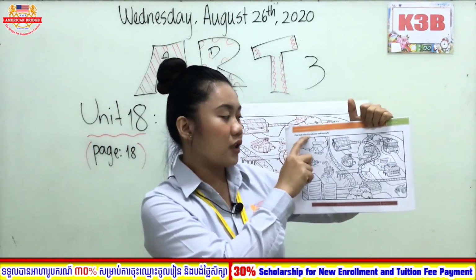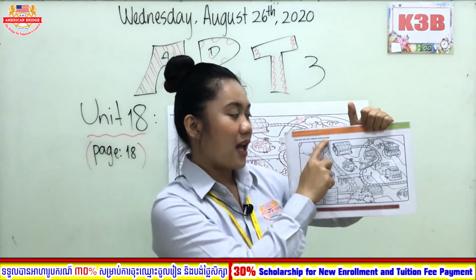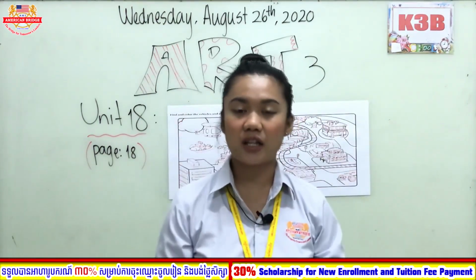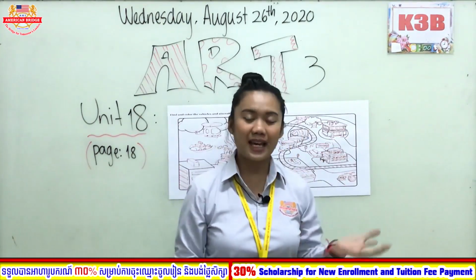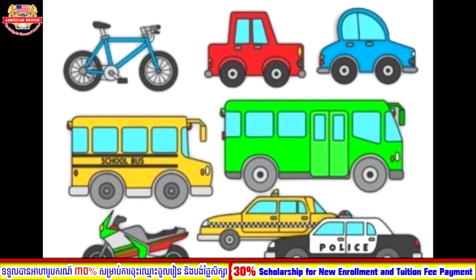Find and color the vehicles and aircrafts. So before we start, teacher would like to give some definitions about vehicles and aircrafts. So as you can see already, these are the vehicles, meaning vehicle is a thing used for transporting people or goods, especially on land, such as a car or cart or even the trains.